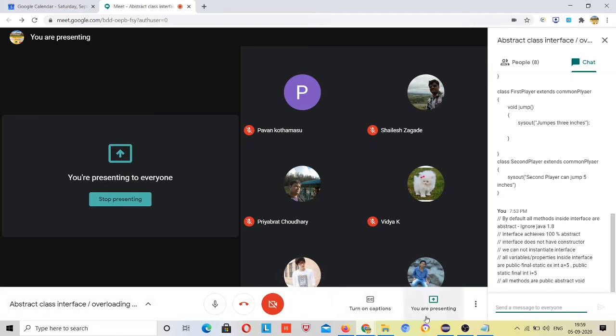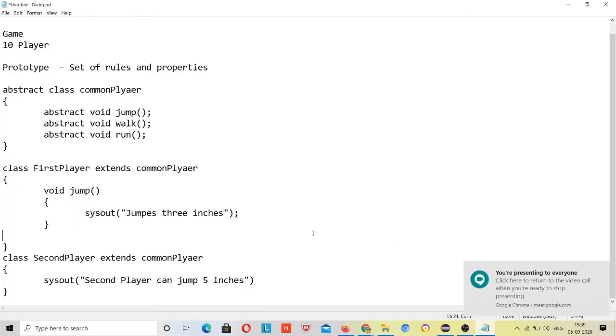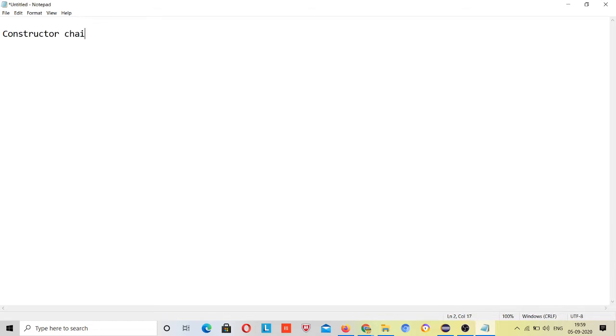How? Last week I told you that there is a constructor chaining problem with classes, right? But in an interface we don't have constructors, that's why we will not face this problem. And the second thing was the diamond problem.